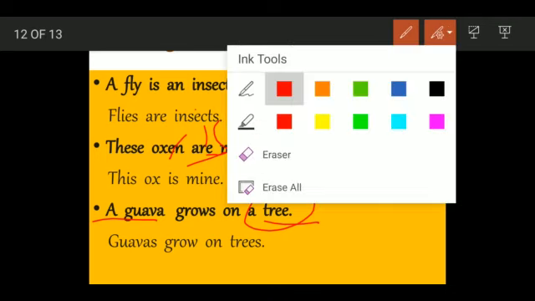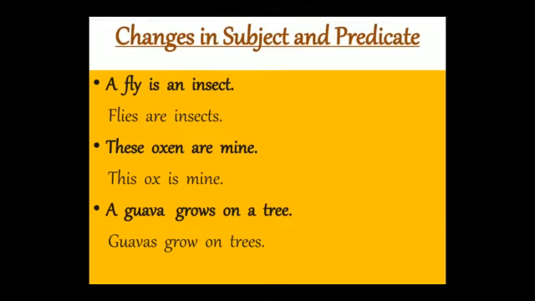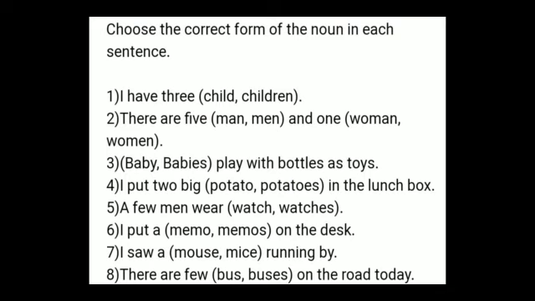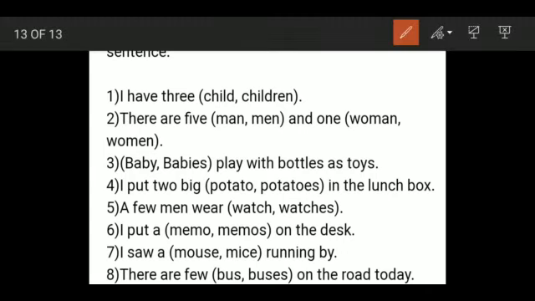So you have to make changes in the sentence also accordingly, whether it is changing into singular form or the plural form, and which verb is to be attached. So you have to change the sentence accordingly. Let us go through some examples to revise and to know if we have understood changing singular into plural. I have three, will it be child or children? Three is more than one. Plural form. It will be children.